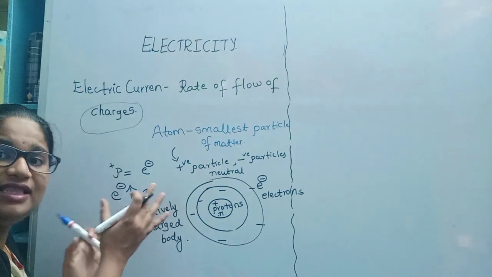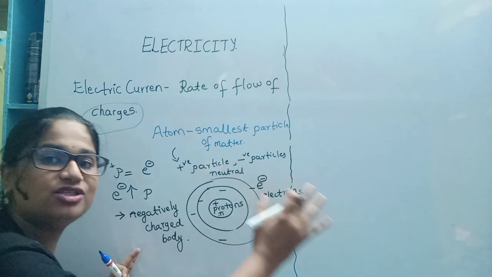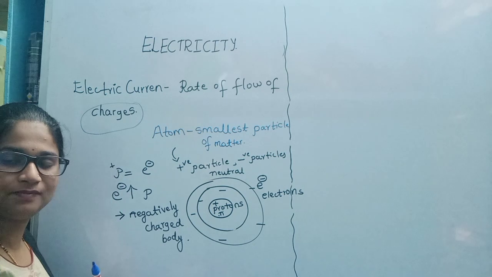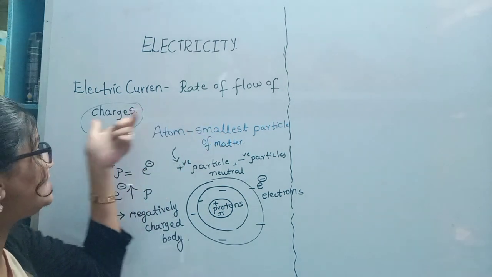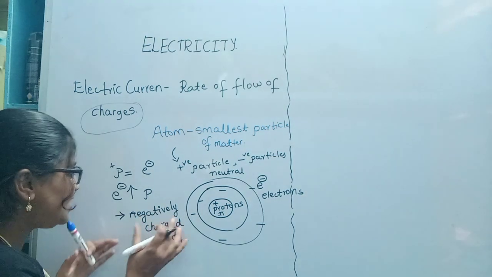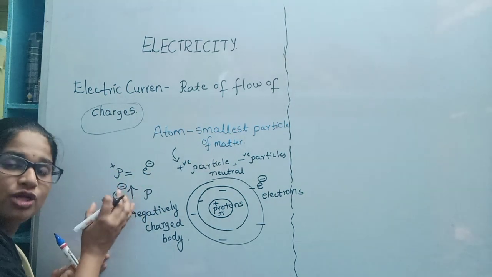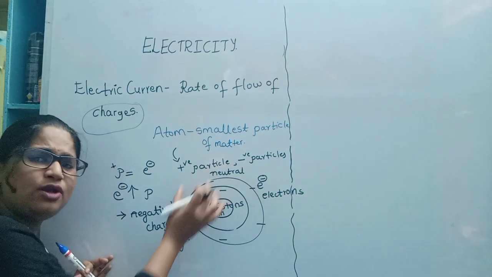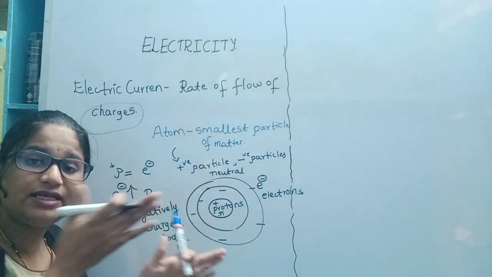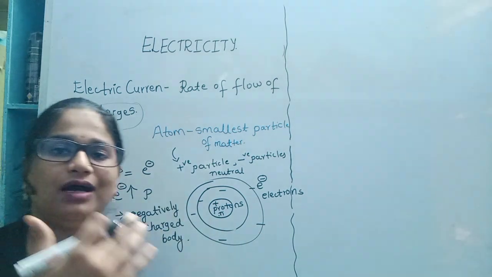Okay. So in this negatively charged body, only the flow of charges occurs, which creates the current. To define just charges we have to go so deep. In these negatively charged bodies, the electrons will be more. These electrons will not sit at one place, so they will be moving. This movement of electrons inside the body gives rise to the electric current.